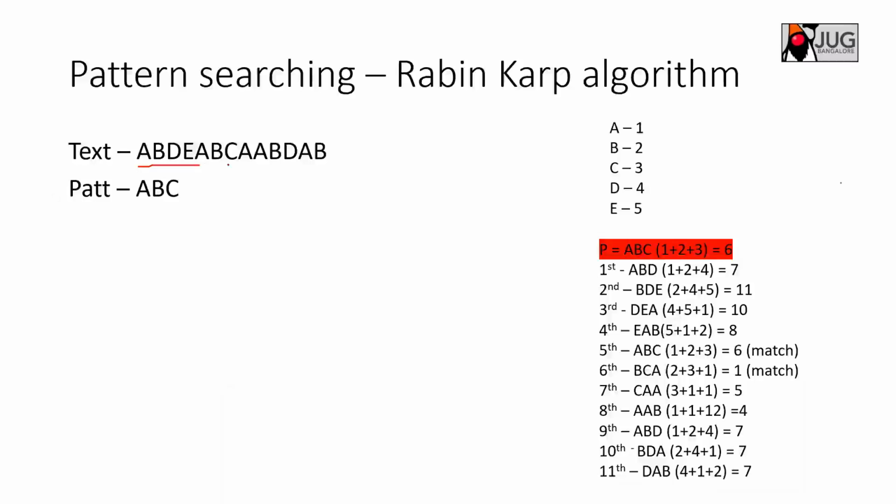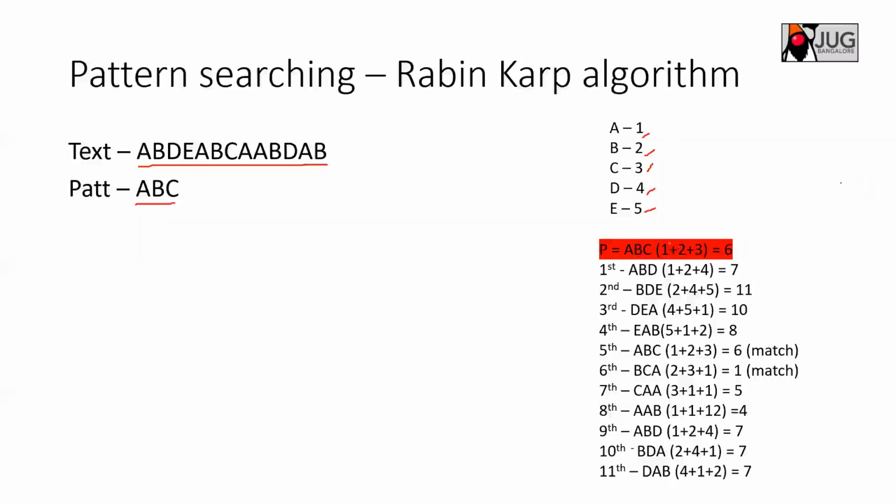Let's assume that we have an input string something like this: A, B, D, E, A, B, C, A, A, A, B, and the pattern to be matched is A, B, C. Rabin-Karp works on the fact that strings are made of characters, and every character has some weight or value. This is just for programming; I have taken some random values, though otherwise it would take ASCII values. To keep it simple, let's say A has 1, B has 2, C has 3, D has 4, and E has 5. And it computes a hash.